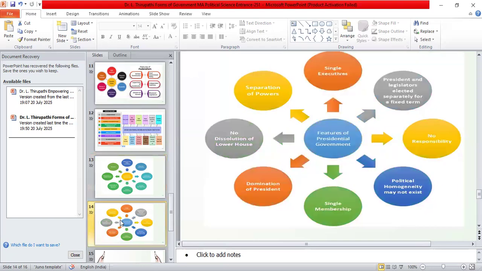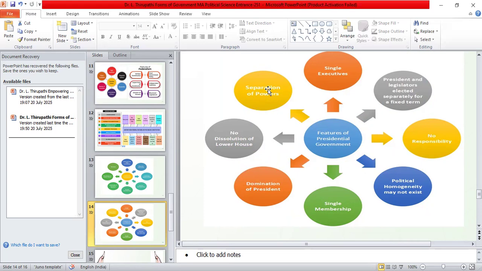So the next important form is the presidential form of government. Here we can discuss the single executive. There are no two types of dual executive. That means here there is only one executive, and only a president. And separation of powers is one of the important principles. The separation of powers is very important.